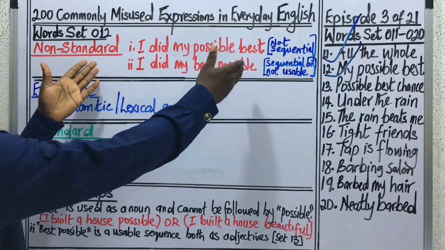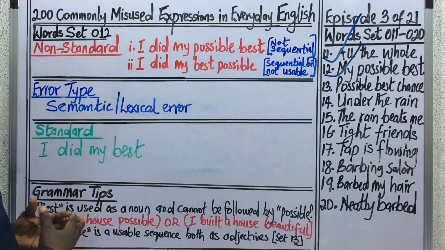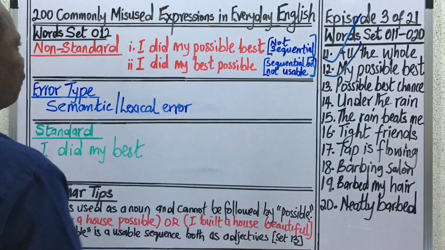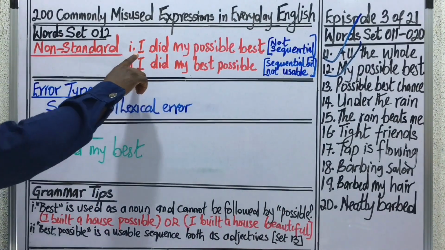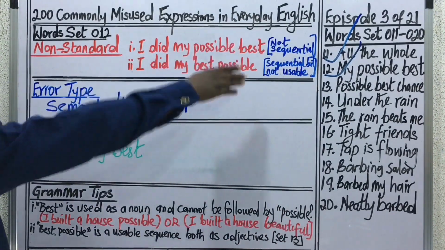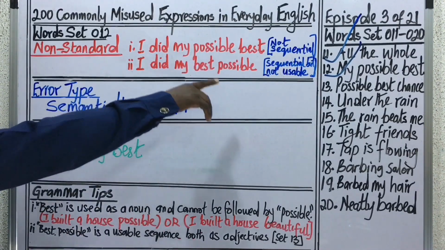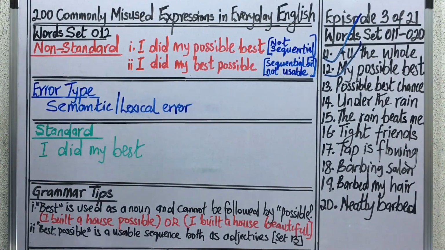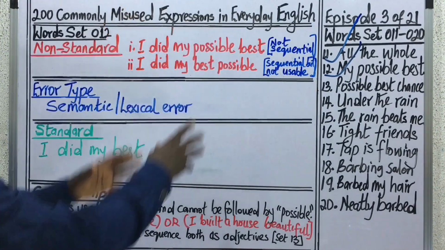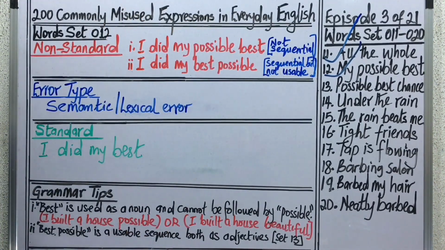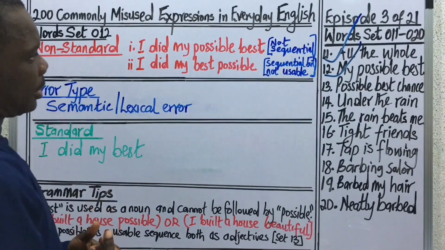Here we have two non-standard sentences constructed from word set 12. The first one is, "I did my possible best." The second one is, "I did my best possible." Take note that these two expressions are non-standard, and we are going to be discussing their analysis.